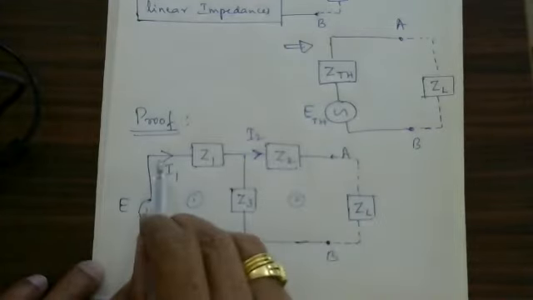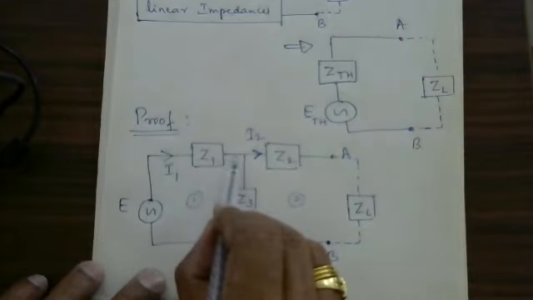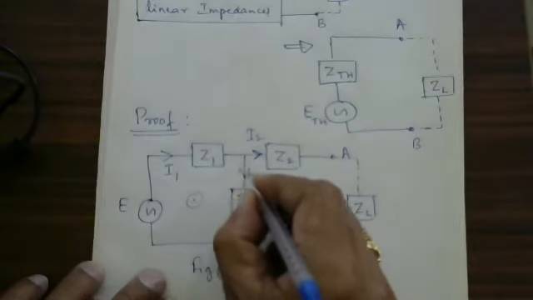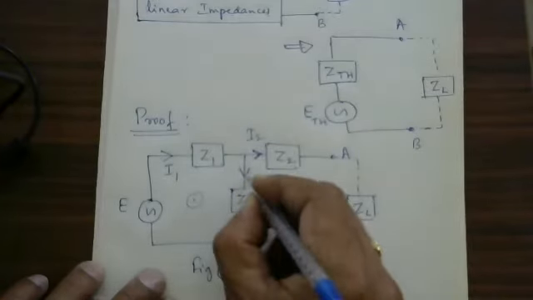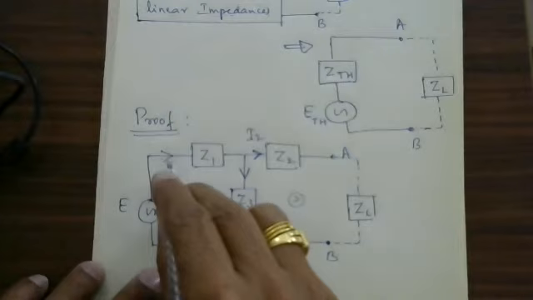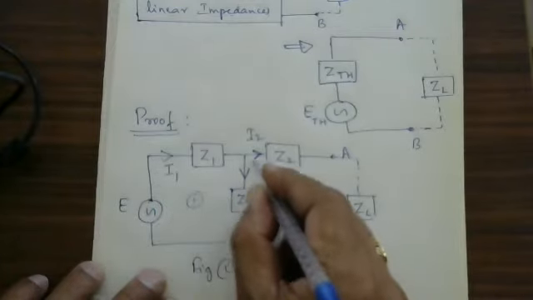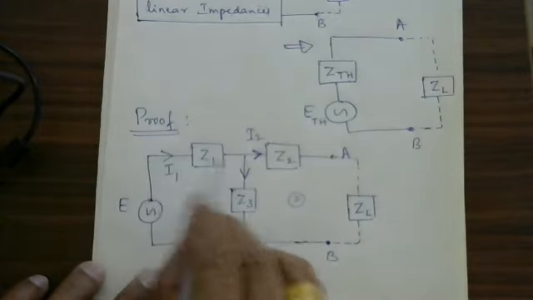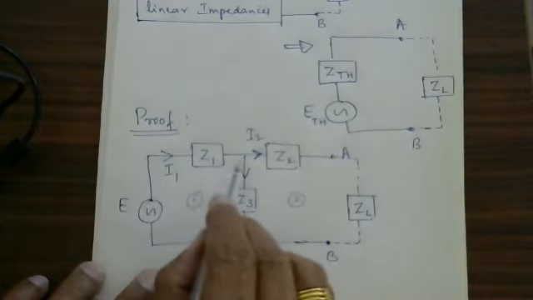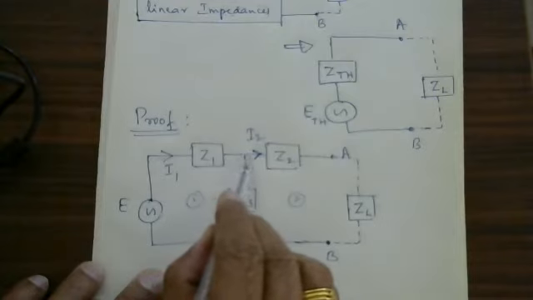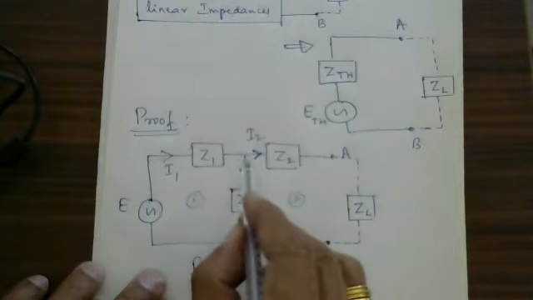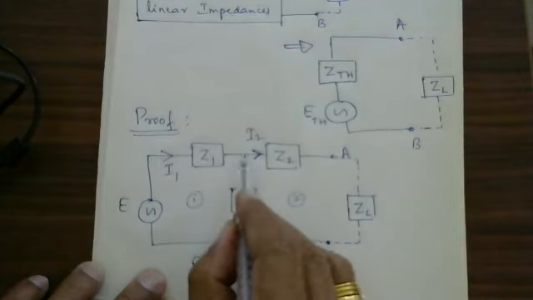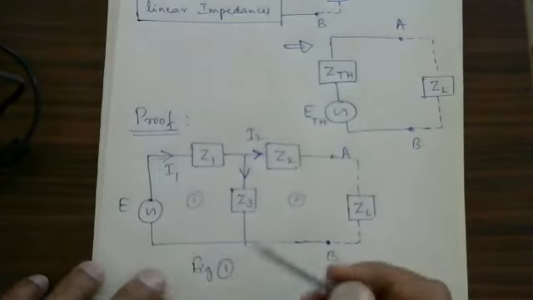Okay. If I1 current is flowing here, and I2 is flowing here, how much is the current flowing here? If you add these two currents, you will get this. If 1 ampere current is flowing here, and 0.8 ampere is flowing here, the remaining 0.2 ampere is flowing here, since 0.2 plus 0.8 is equal to 1 ampere.